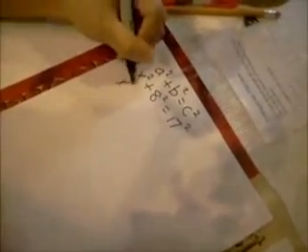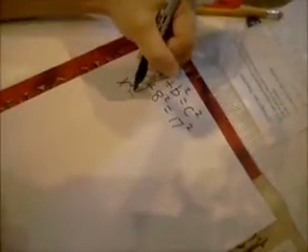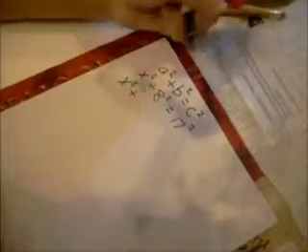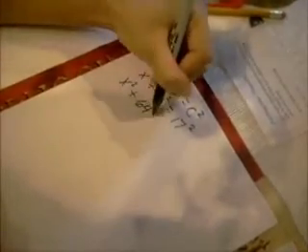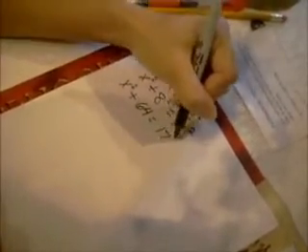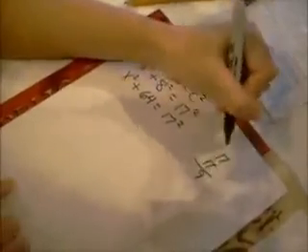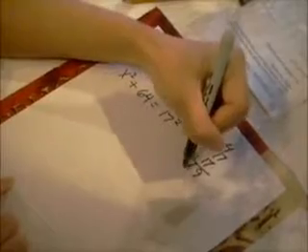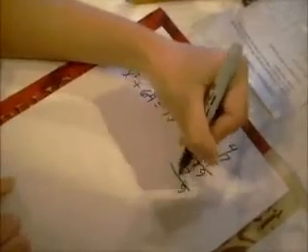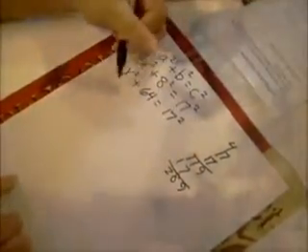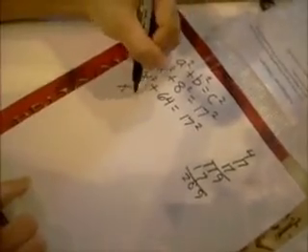Next, you want to solve the numbers. So 8 to the second is 64, and 17 to the second is 289. So now we'll rewrite it.